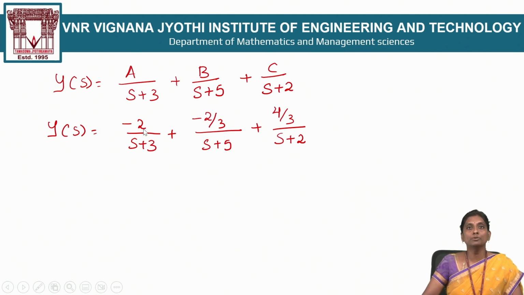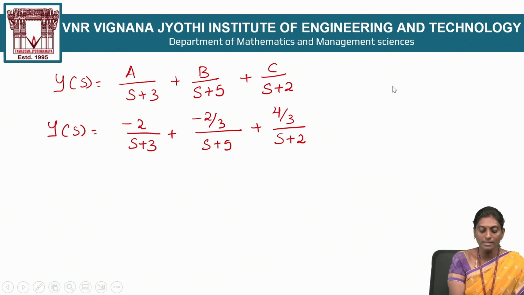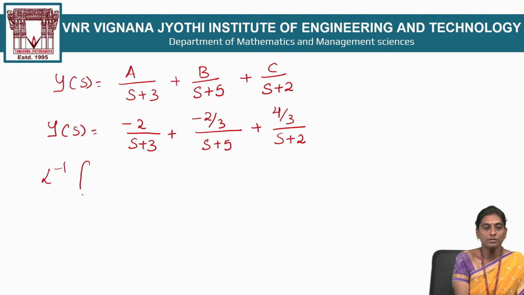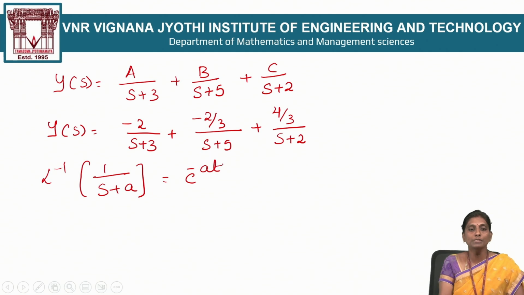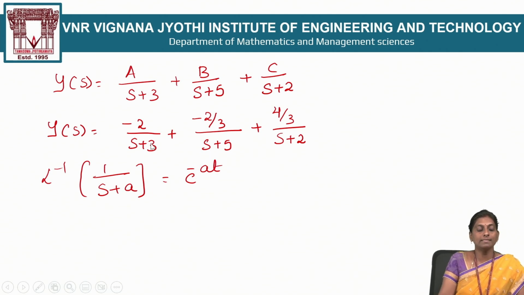So now step number 2 is complete, because you know the formulas of L inverse of 1 by s plus 3, 1 by s plus 5, 1 by s plus 2. Before step 2, the right hand side part was an unknown function. You resolve it into partial fractions, which are known functions of Laplace transform formulas. So here write the basic inverse Laplace transform. What is L inverse of 1 by s plus a? L inverse of 1 by s plus a is equal to e power minus at. So use this formula and apply step number 3.